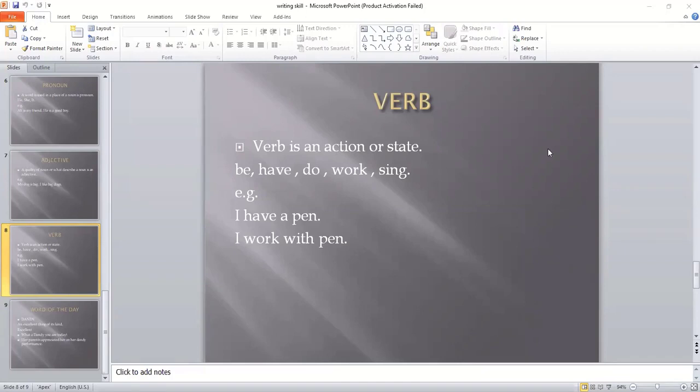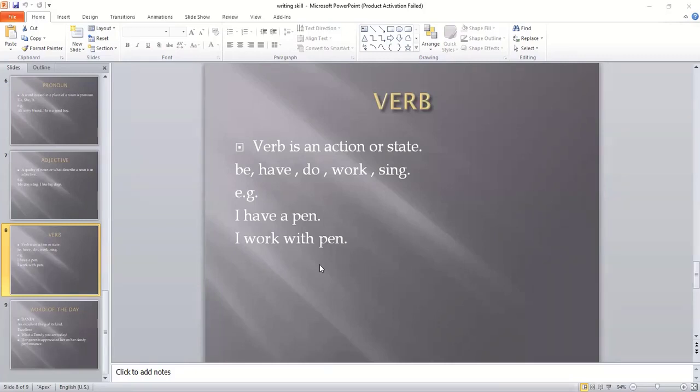There's a difference. "I work with the pen" shows an action verb. Okay, it is an action verb. And the other one, "I have a pen". Have is a verb. I is a pronoun and pen is a noun.